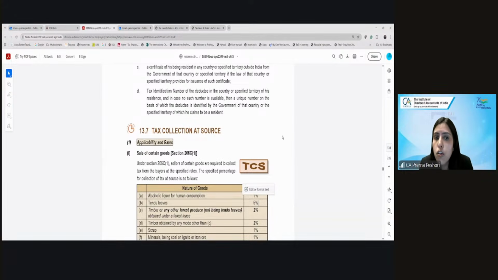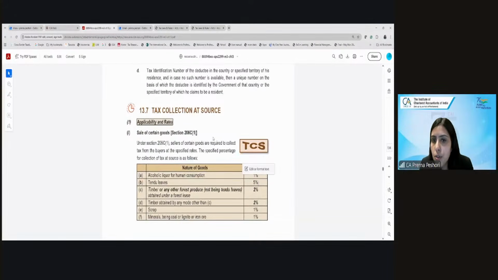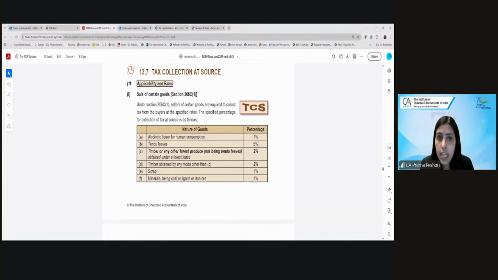TCS is on the seller of the goods. When the seller will collect the tax, it is tax collected at source. Right? So, section 206C requires the seller of certain goods to collect the tax from the buyers. Which are those goods?